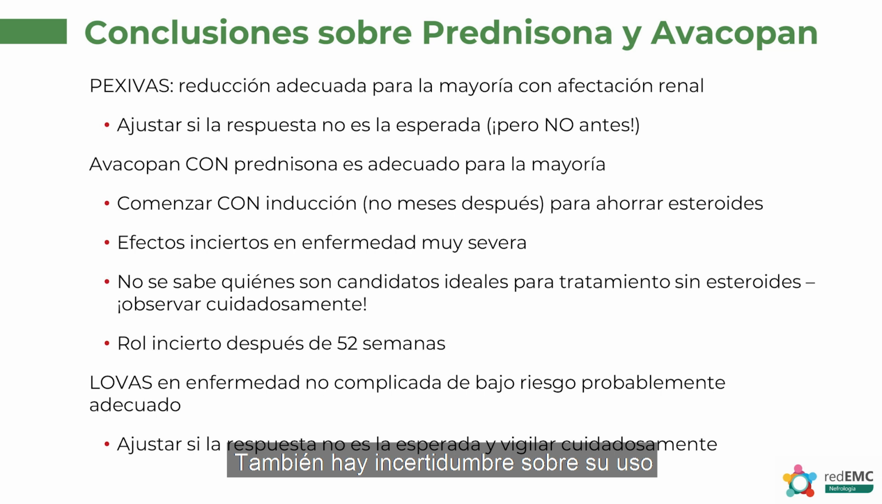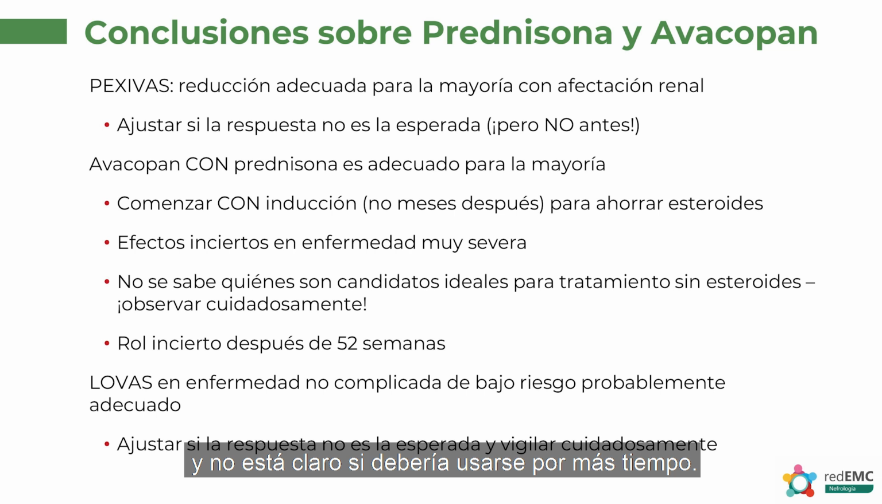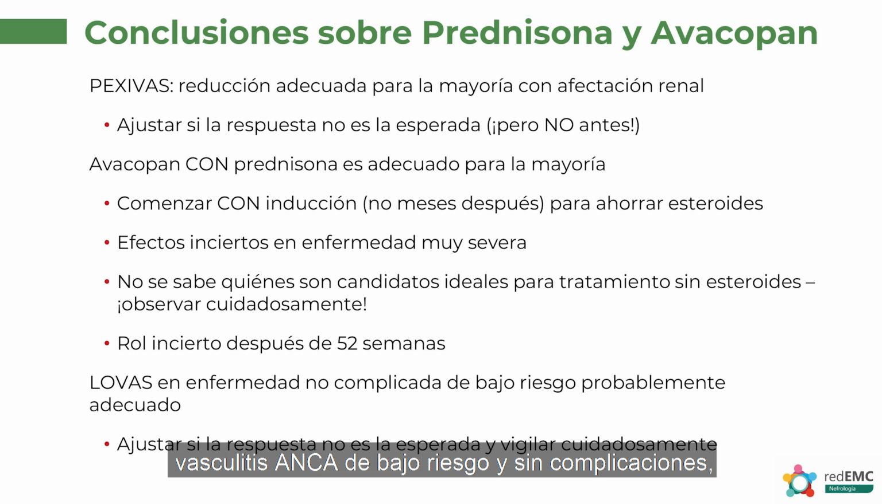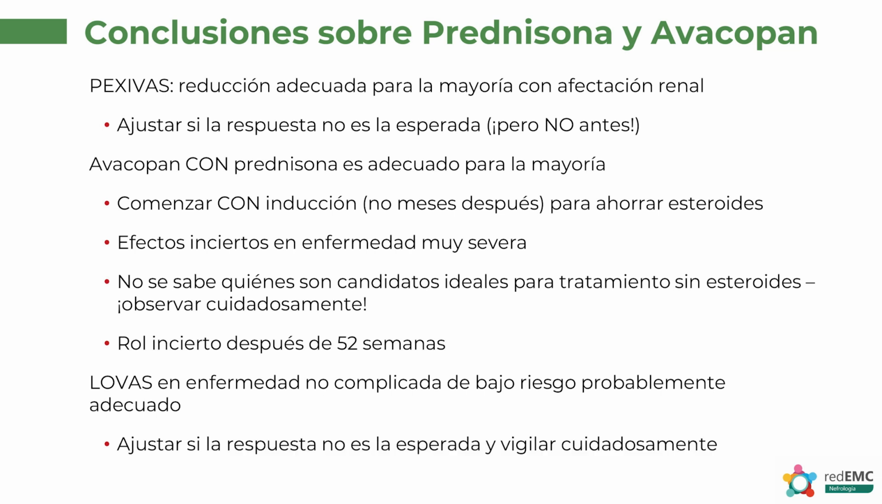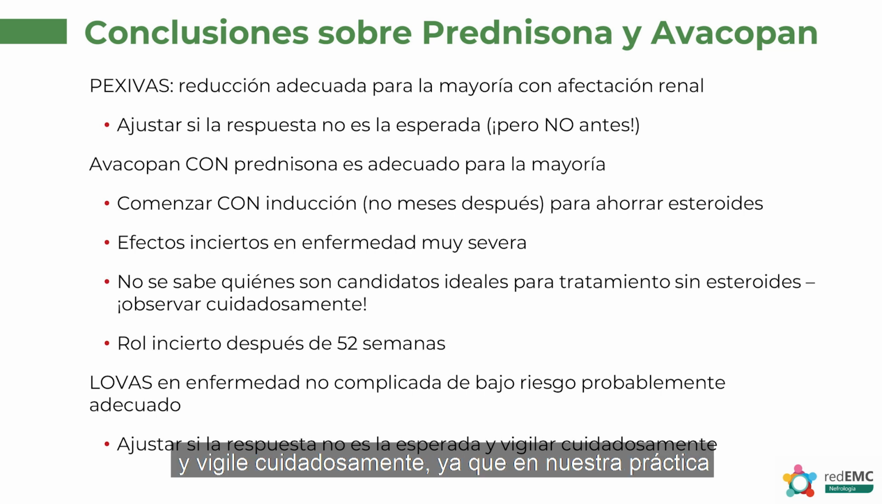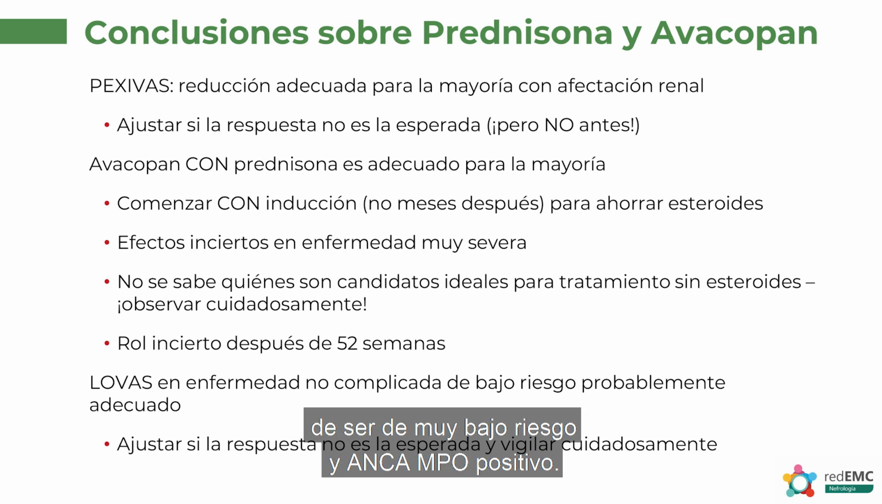And there's also uncertainty in its role after 52 weeks. It was only tested up to 52 weeks, and it's not clear if it should be used longer than that. And the low-VAS regimen may be appropriate for those with uncomplicated, low-risk ANCA-associated vasculitis. But remember to, again, adjust the dosing if things are not going as expected, and to watch very carefully, as in our practice, there aren't very many patients that actually fit the low-VAS kind of profile of being very low risk and being MPO positive.